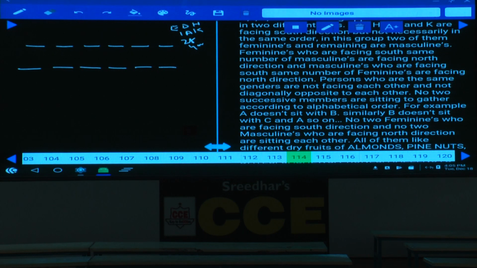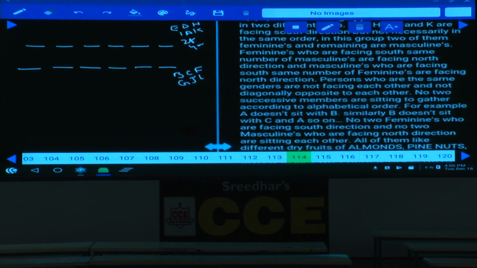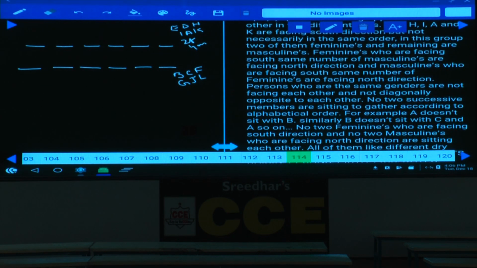Done with this? And who are the persons left over here? Now A is done, B is the person left over, and C is the person left over, and D, E. F is the person left over, and G, isn't it? And H, I, J, and L. Now these 6 persons are facing towards north, and these 6 persons are facing towards south, isn't it? And what is the other thing here? Same number of females are facing north direction.